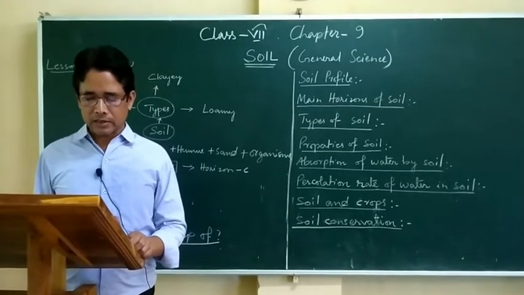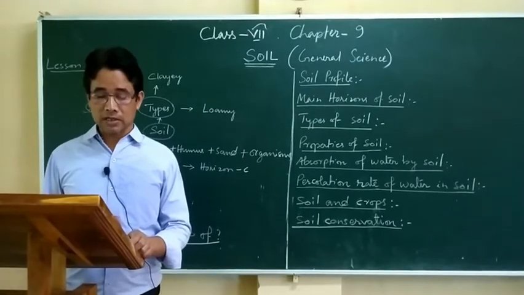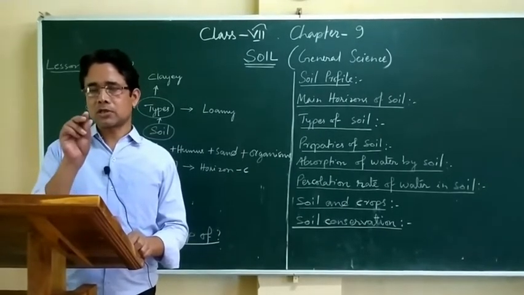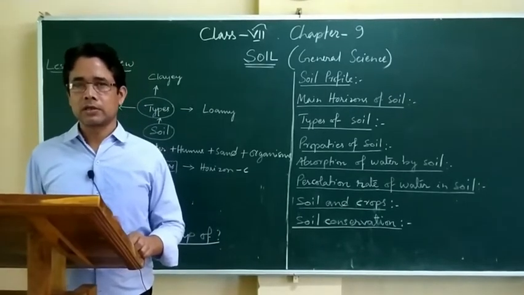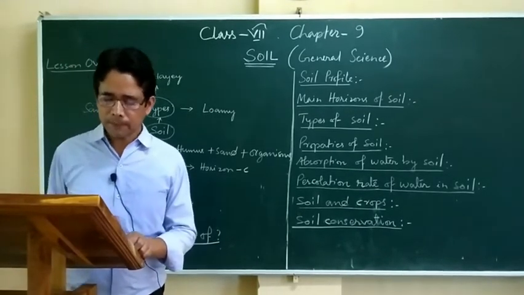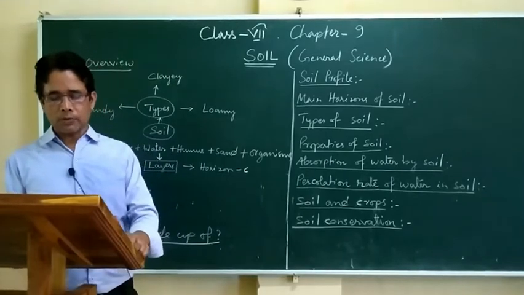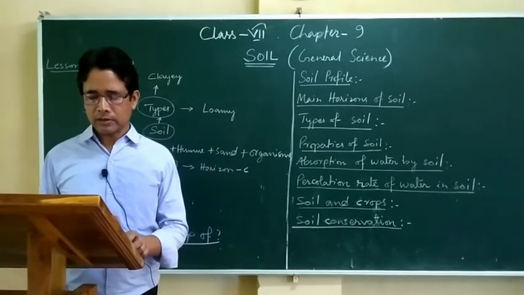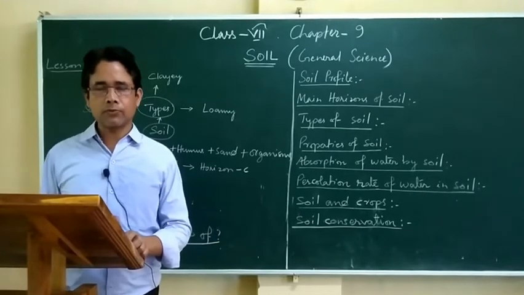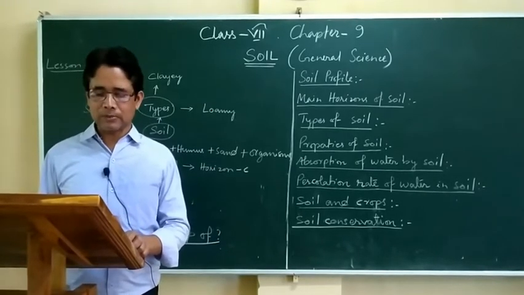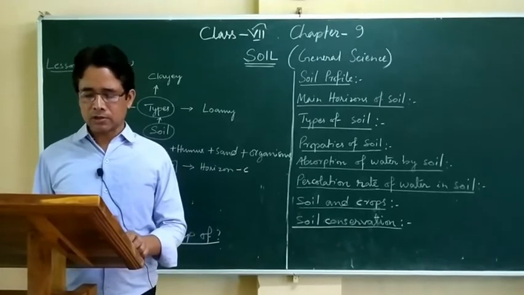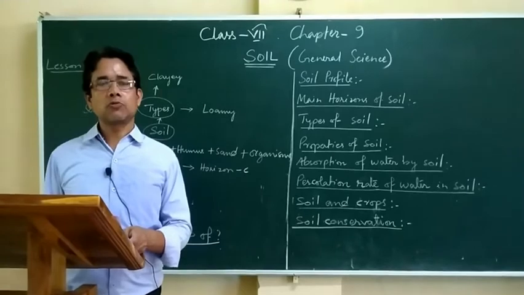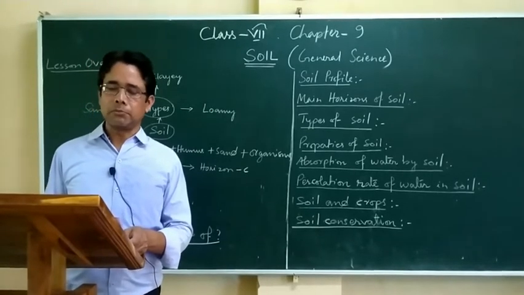Soil also contains air in the spaces between the soil particles. So there used to be small space between the soil particles, and that space is occupied by the air. Some amount of water and minerals. That means soil contains, along with all these different type of soil particles like pebbles, sand grain, silt, clay, also a little amount of air in it, some amount of water, and then minerals.